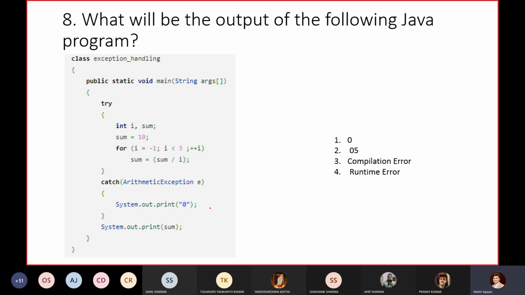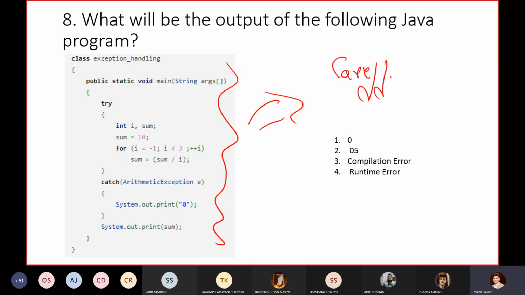Now let's check it out for this particular case. What output will I get? Just go through this question very carefully, otherwise you will ask, "Sir, why are we getting some error over there?" So go through this program very carefully and tell me what output I will get and what error I will get.